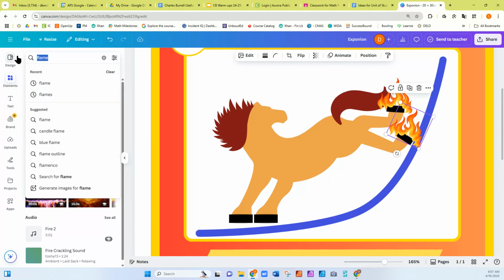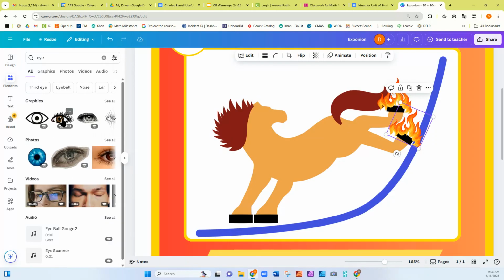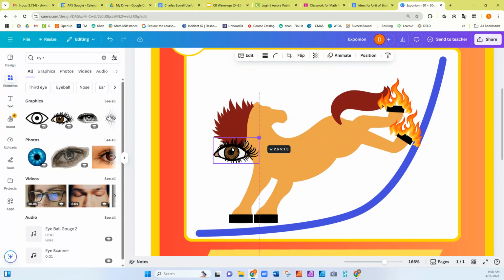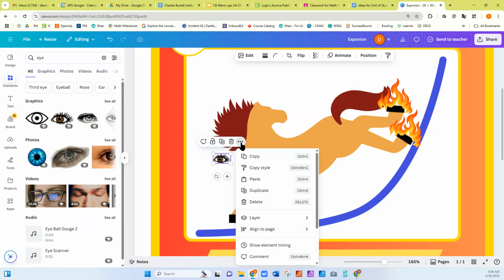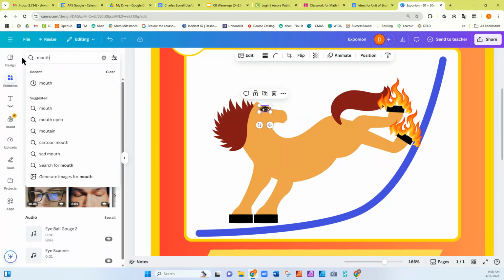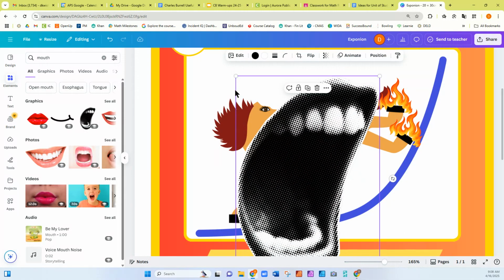No, let's give him some personality. Can I flip this around? I wonder if I can flip it around. Layer, align page. Come on, can't you do it like a... Oh, flip, there we go. We'll flip horizontal, there we go. Let's give him a big old weird looking eye. And then we'll give him a mouth. That's perfect.